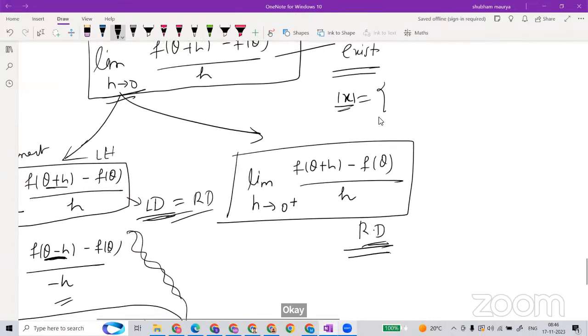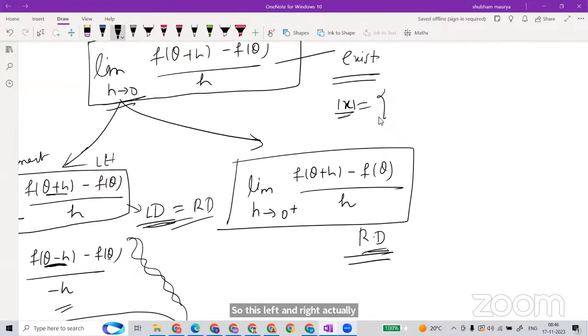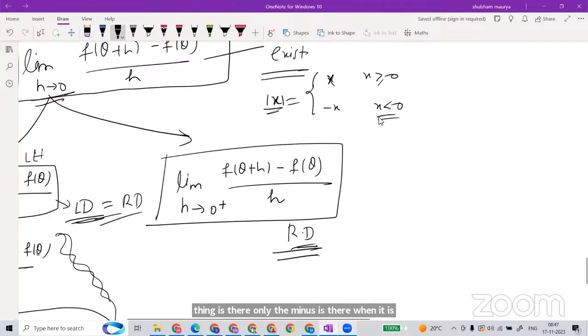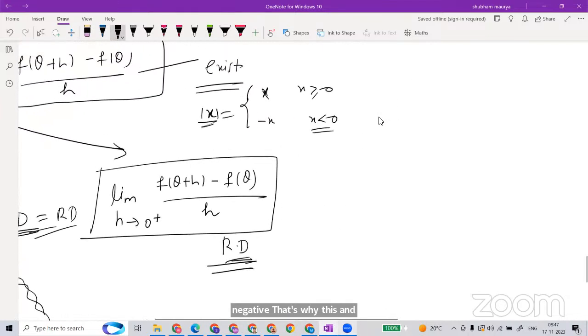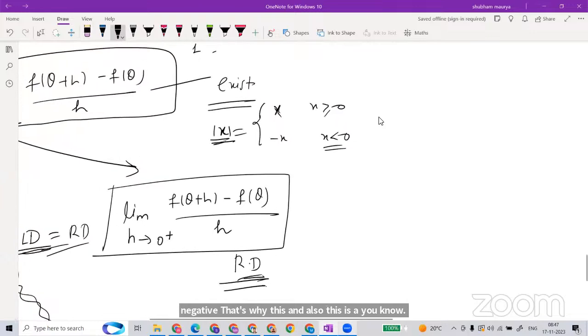So this left and right actually arose from this mod, because the mod function only plays with the sign. Mod is just playing with the sign only. See, the same thing is there, only the minus is there when it is negative. That's why mod is actually saying the sharp corner.